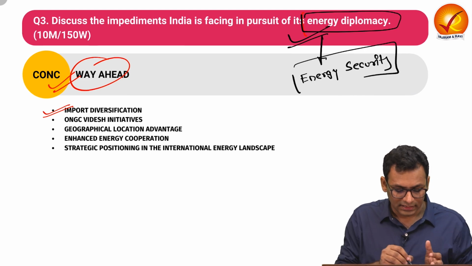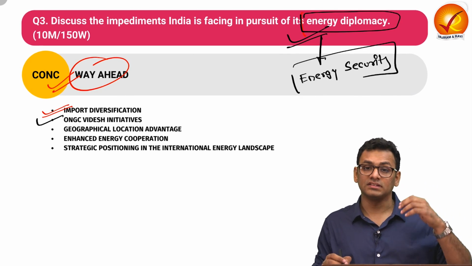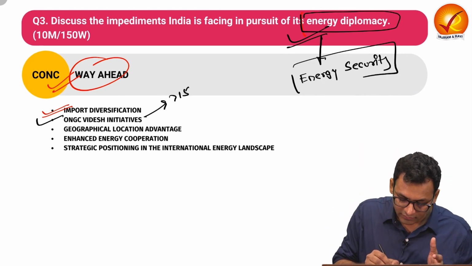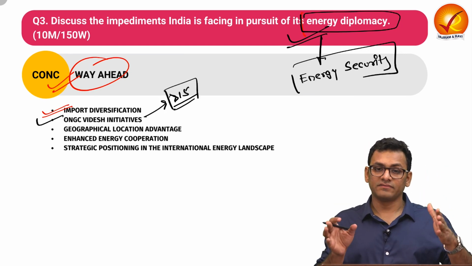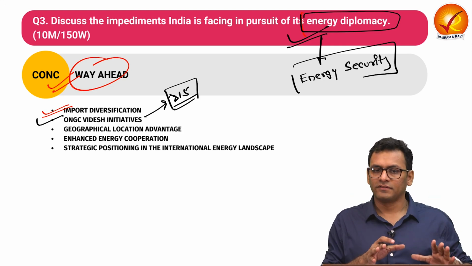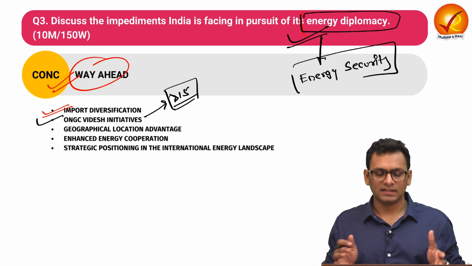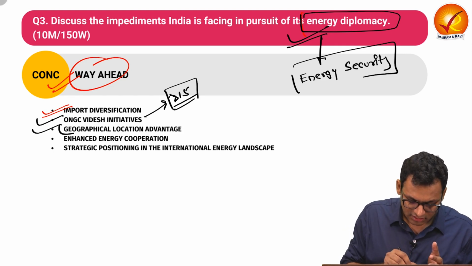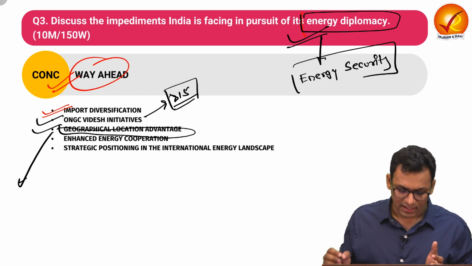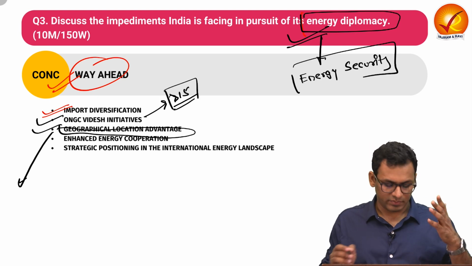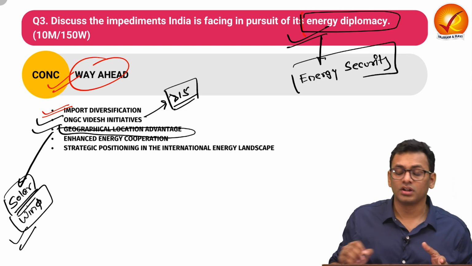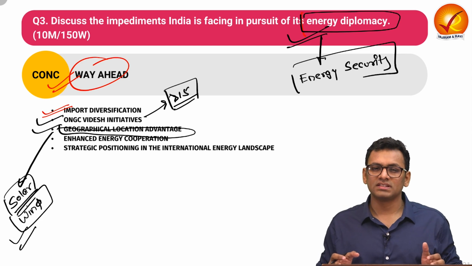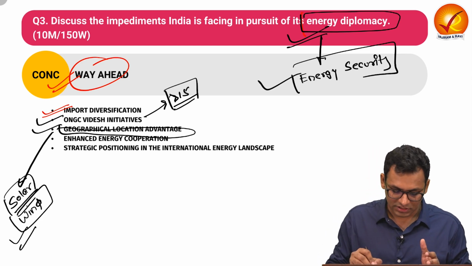security. Next, we have seen how the ONGC Videsh initiative, which is in more than 15 countries, helps with respect to diversification of not just the kind of fuel, but also with respect to different nations and their policy. We must take certain geographical location advantage, as in there is higher potential with respect to harnessing solar energy and wind energy. Thus, in-house production of renewable sources can also help with respect to the energy security aspect.